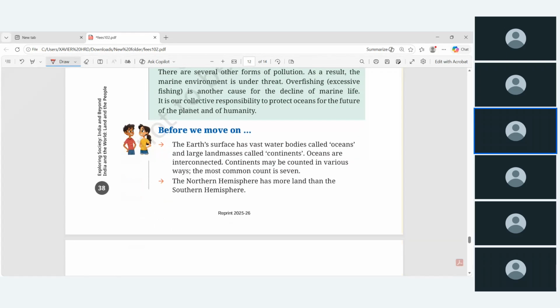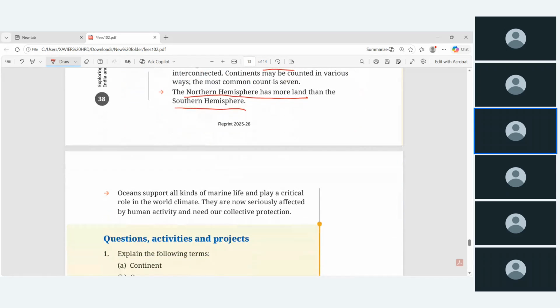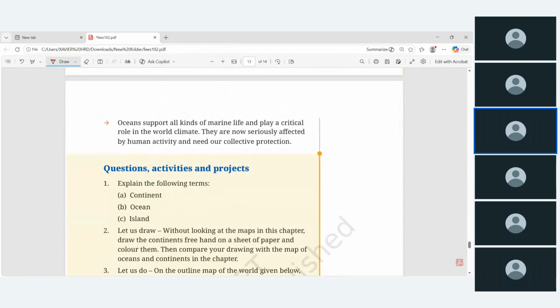So some of the summary they have given. The Earth's surface has vast water bodies called oceans. This is a summary, you just read it. And the northern hemisphere has more land than the southern hemisphere. Okay, that's all about this chapter.